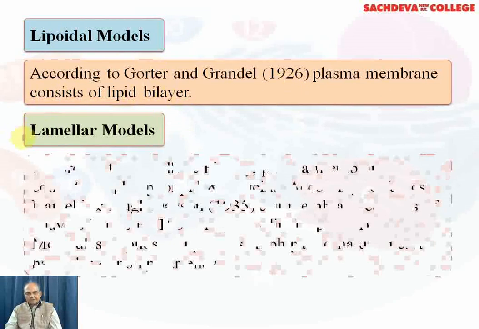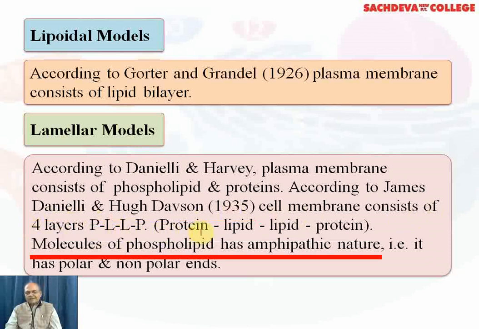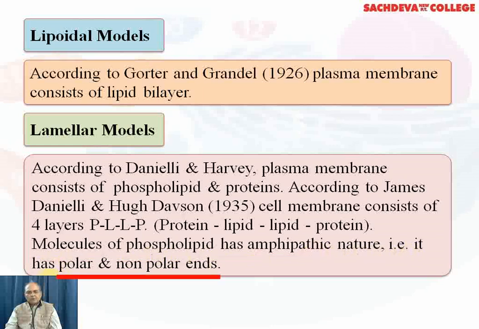Lamellar model. According to Danielli and Harvey, the plasma membrane consists of phospholipids and proteins. According to James Danielli and Davson, 1935, the cell membrane consists of four layers, that is protein, lipid, lipid, protein. Molecules of phospholipid have an amphipathic nature, that is they have polar and non-polar ends.